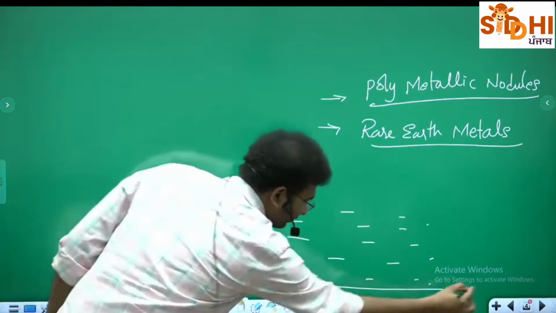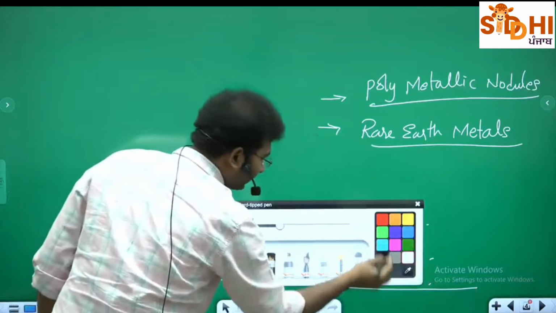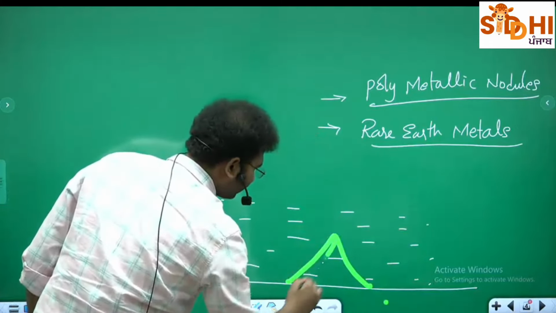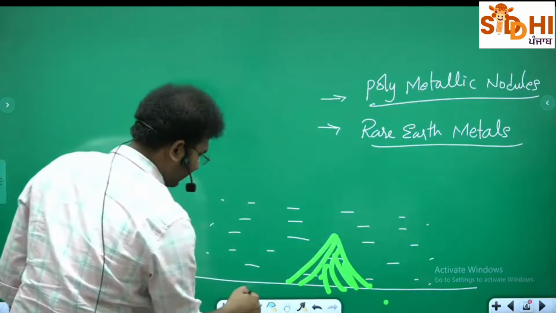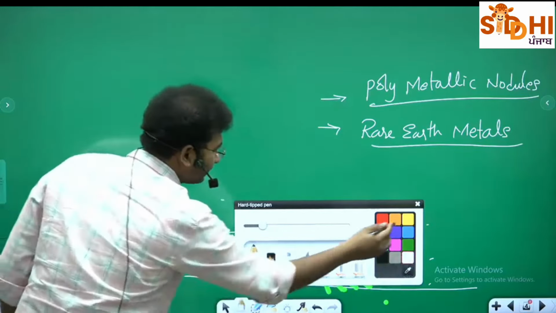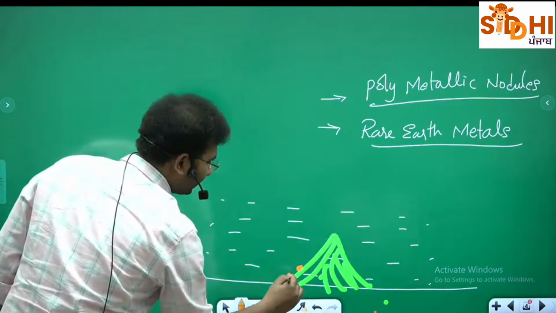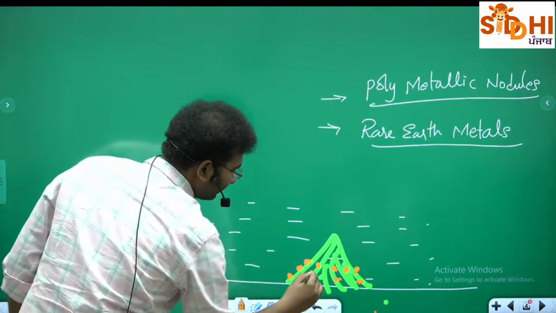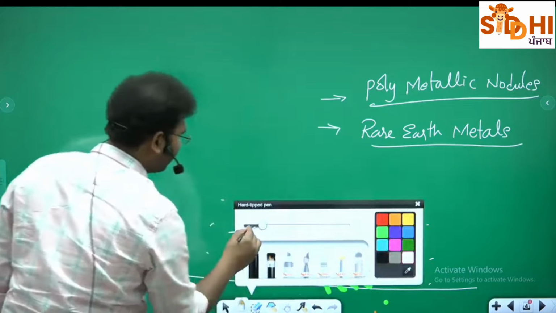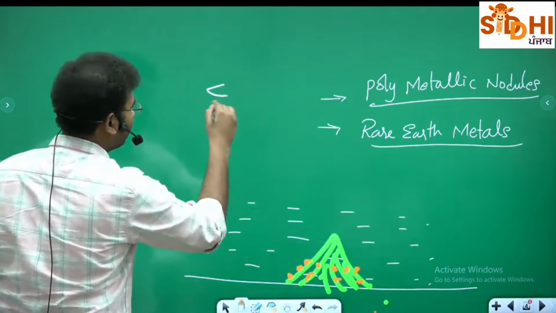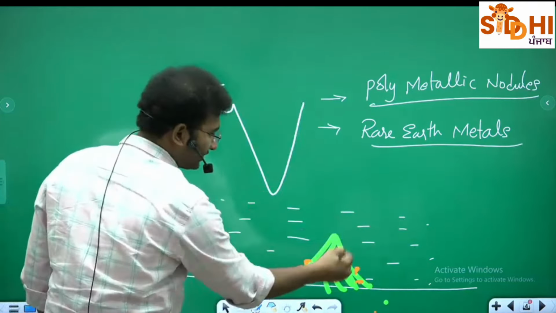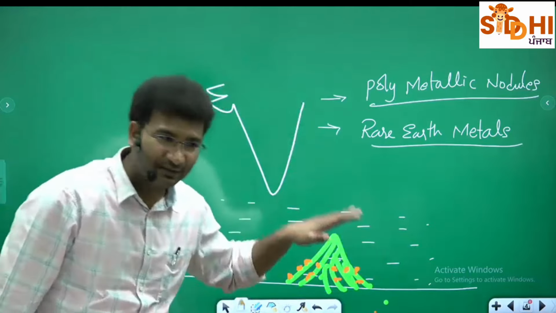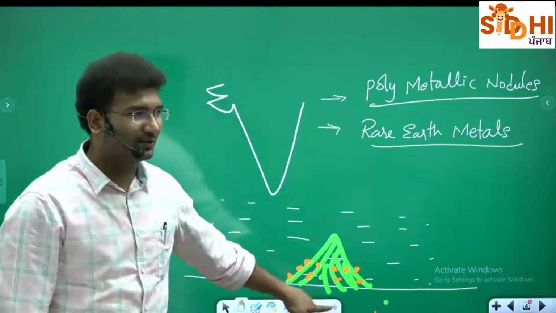And this is the bottom of the sea. There is a mountain. This mountain is having these polymetallic nodules. Okay? Imagine there are some polymetallic nodules. Each of these orange colored dots is a polymetallic nodule. And what does India want? India wants to explore these polymetallic nodules which are present on this mountain, which is present within the sea.